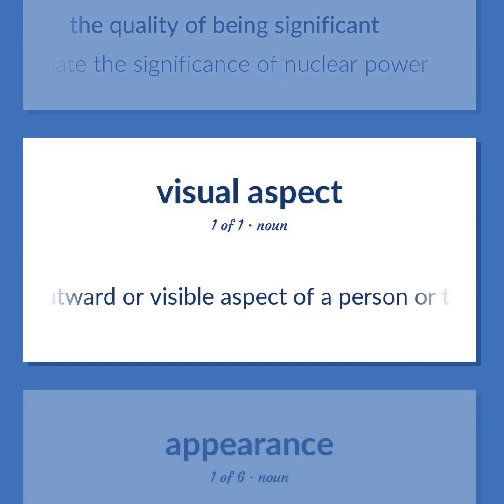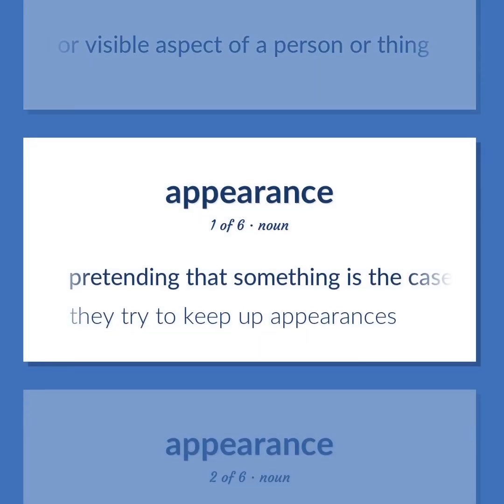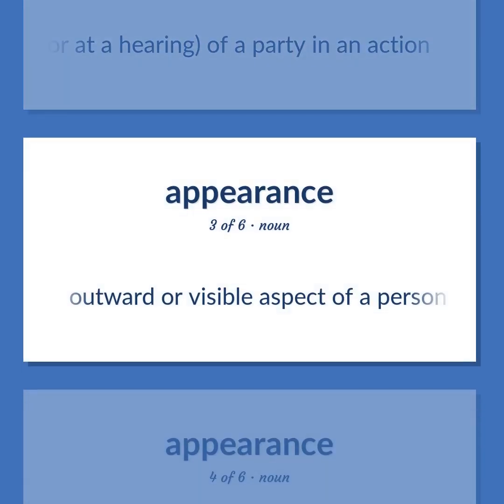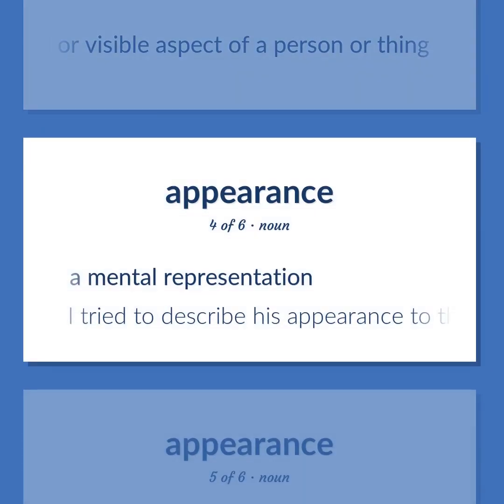Outward or visible aspect of a person or thing. Pretending that something is the case in order to make a good impression. They try to keep up appearances. Formal attendance, in court or at a hearing, of a party in an action. Outward or visible aspect of a person or thing. A mental representation. I tried to describe his appearance to the police.